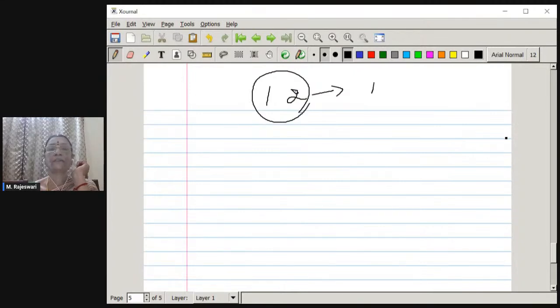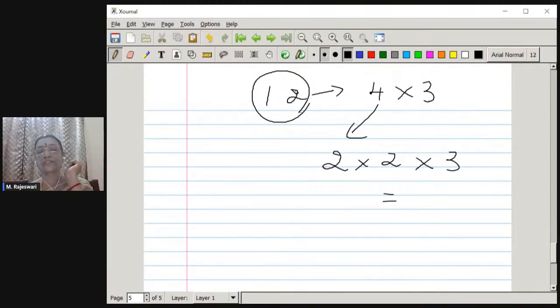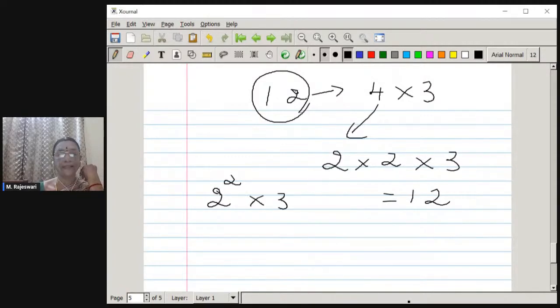So 12 we can write as 4 into 3. 4 we can write as 2 into 2. And then again, if you multiply by 3, you will get 12. Here 2 and 3 are both prime numbers. So we can write 12 as 2 square into 3. Okay. So 2 is a prime number, 3 is a prime number.